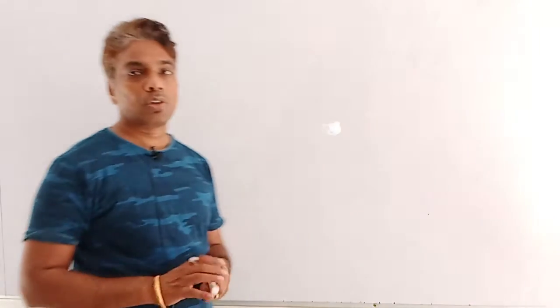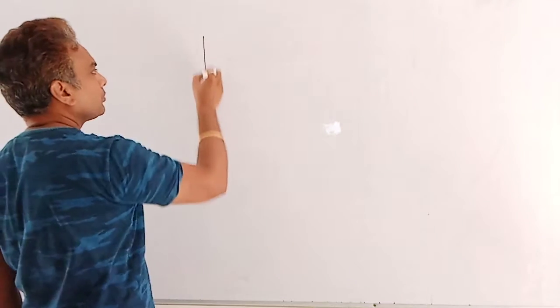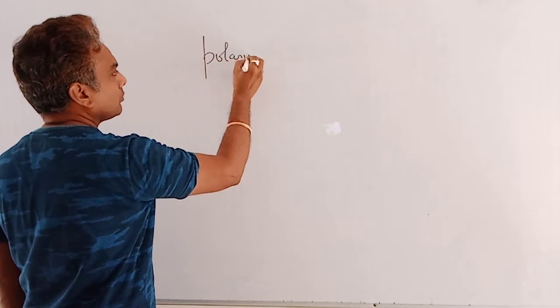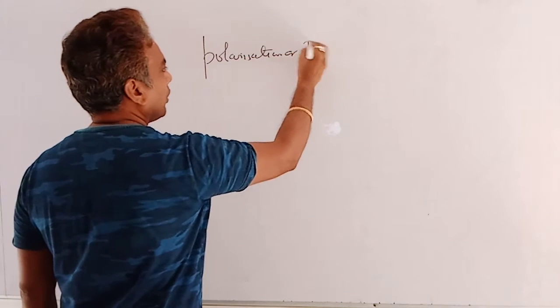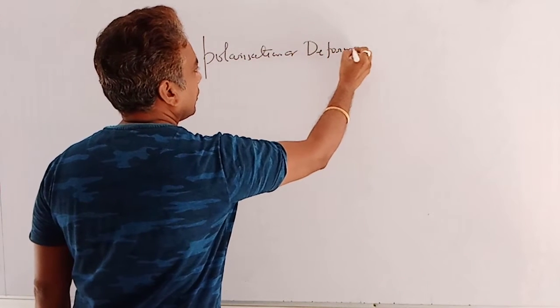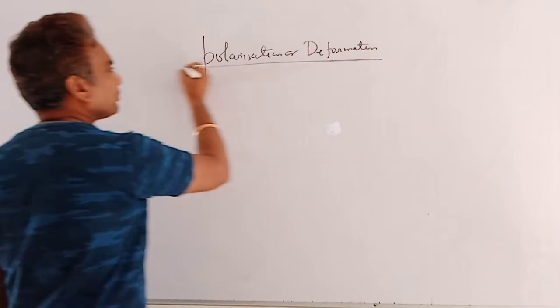Now, the next term which is used in chemical bonding is known as polarization or deformation.